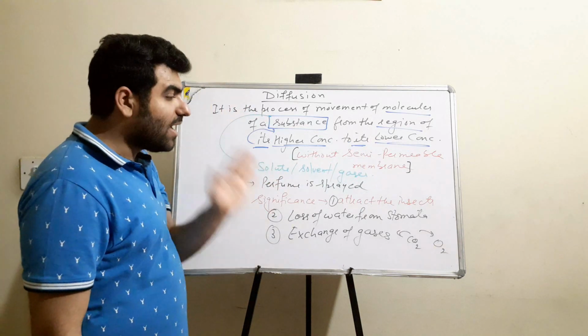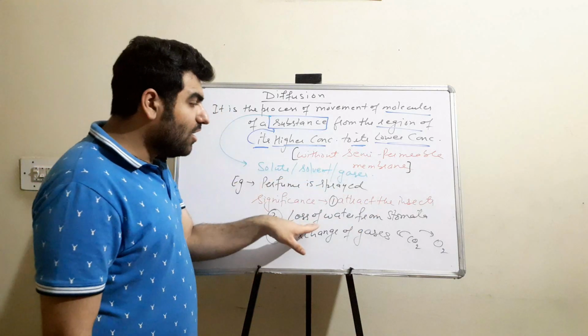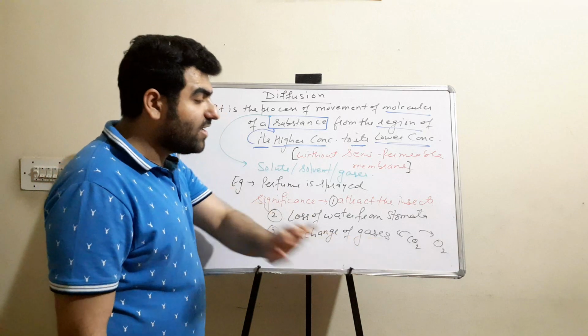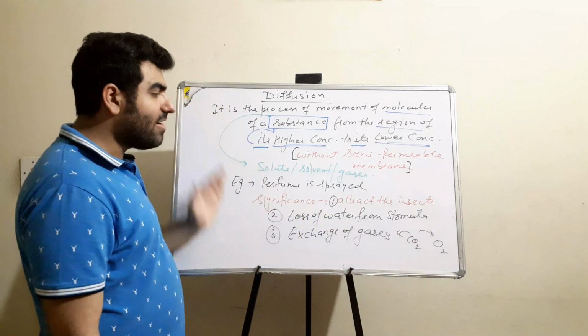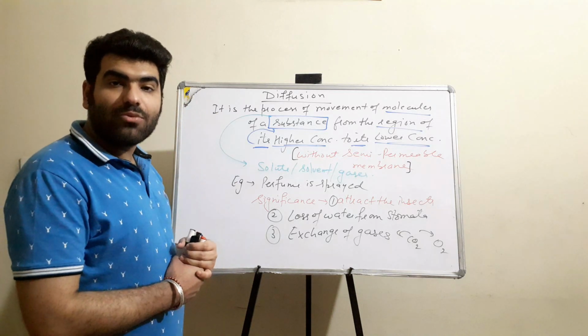So these are the significances: to attract insects, loss of water from stomata, which is transpiration, and the exchange of gases like carbon dioxide and oxygen. Alright, so this was all about diffusion. In the next part, we'll start with osmosis.